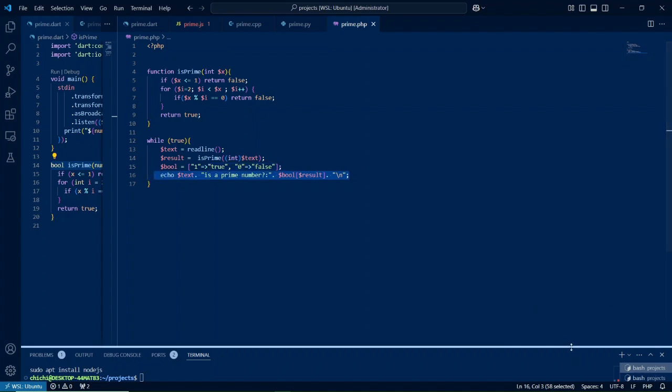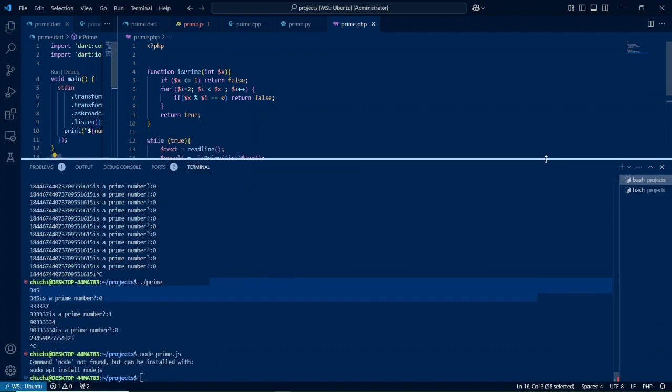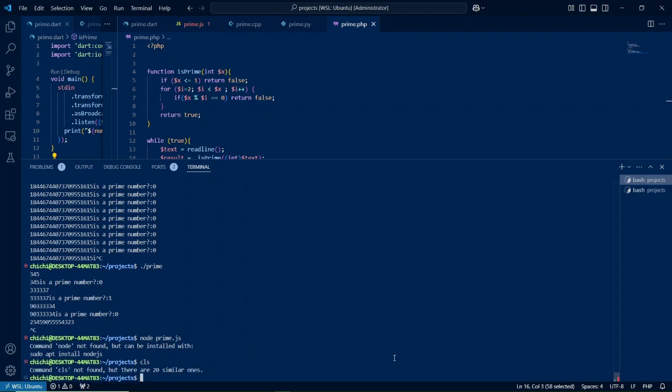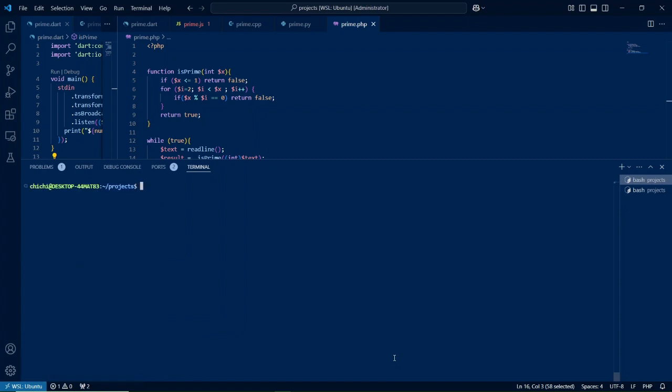So let's give it a try. Let's run this. How do I clear the command line in Linux? Okay, fine. PHP.